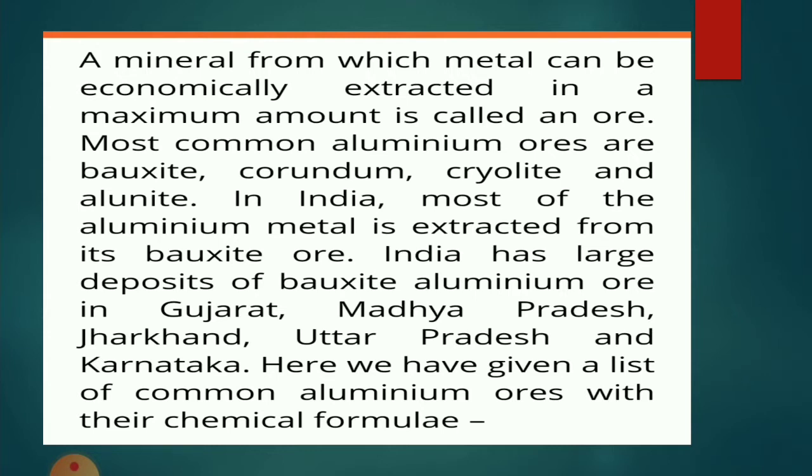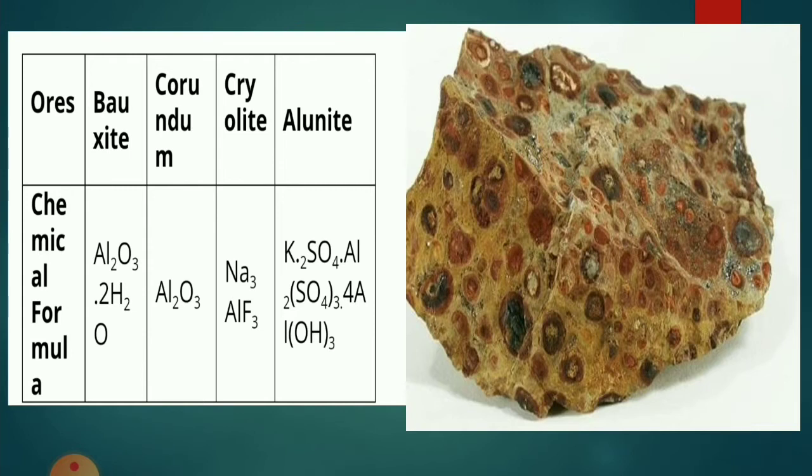Here we have given a list of common aluminium ores with their chemical formulas. See the ores of aluminium, some of which you are familiar with.